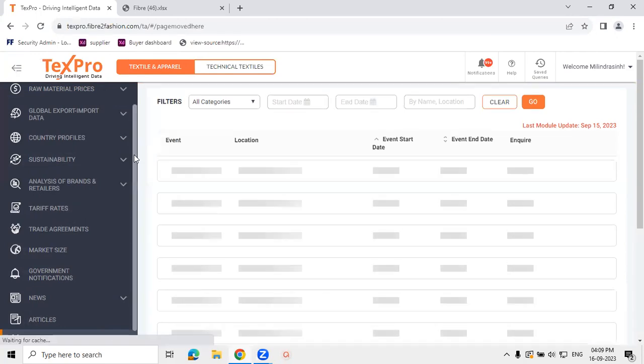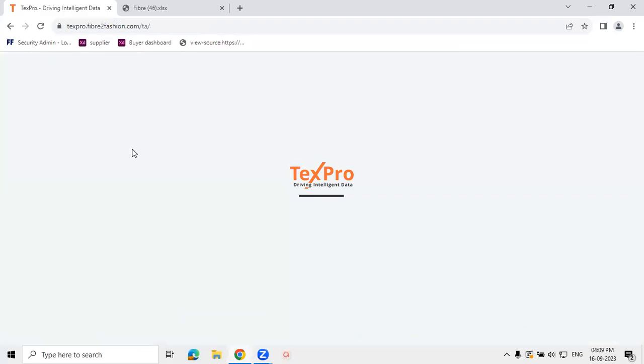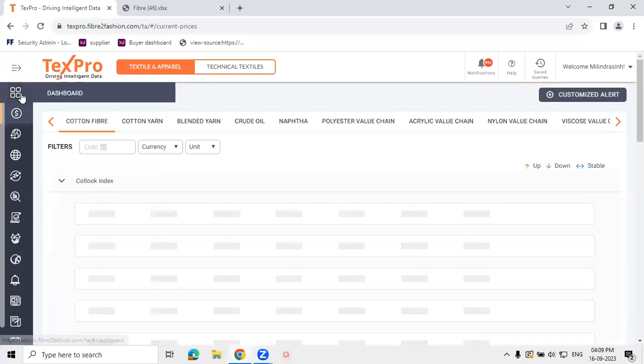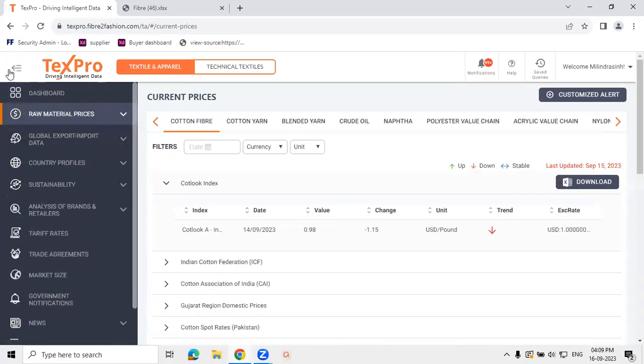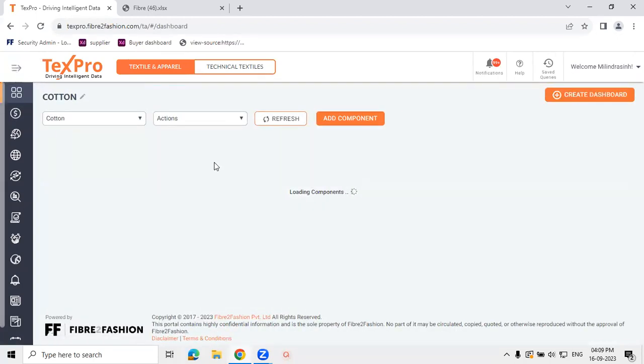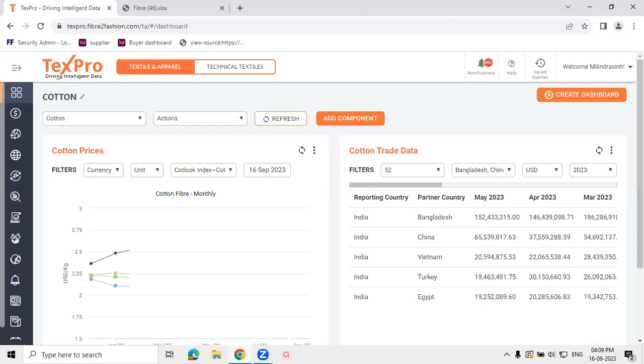And lastly, we also cover the dashboard functionality that we have now added in TextPro. So as we know, there are multiple modules that we cover. In case you want to create your own mini dashboard out of all these modules, you can do that by using the dashboard functionality, wherein you can pull out the data from different modules and create your own mini visualization dashboard, as you can see from here. So this is a demo dashboard that we have created for cotton.